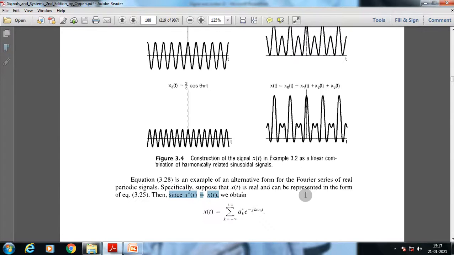First we will go through the mathematical process through which we will extract the synthesis equation and analysis equation. Then we will describe the significance of both of those equations. Okay, so first, as we know that x star t is equal to x t, we put the value e to the power minus j omega 0 t. It means instead of using e to the power plus j omega 0 t, we use e to the power minus j omega 0 t, and here we use a suffix star k. In the first place we use a suffix k, and in this place, instead of a suffix k, we use a suffix star k.